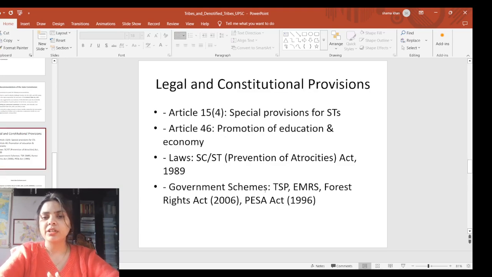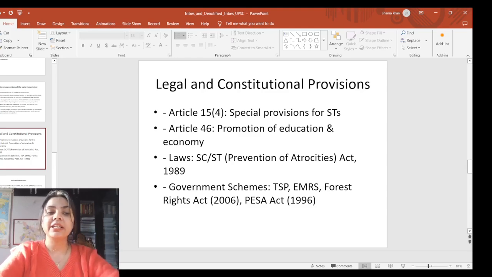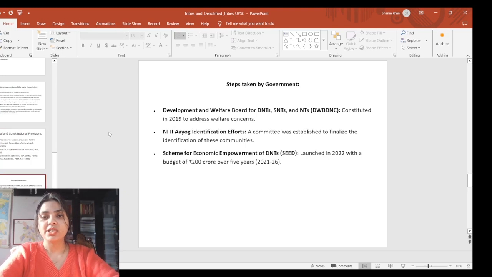So we have already talked about the PESA Act, we have not talked about the Forest Rights Act, but questions have been asked from this Act time and again in UPSC and PCS examinations. So I request you all to look after that. Let's have a look at what steps have been taken by the government. So that is a kind of scheme.